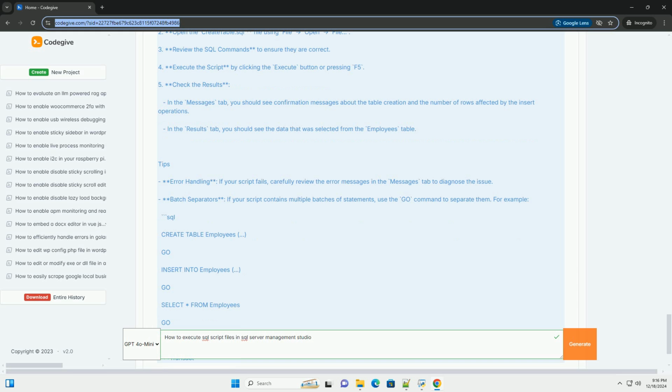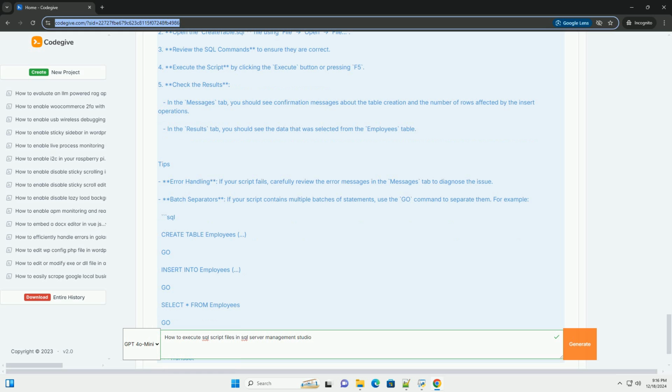After executing the script, you will see the results in the Messages and Results tabs at the bottom of the SSMS window. The Messages tab will show you any messages from SQL Server, including errors or success messages. The Results tab, if applicable, will display any data returned by select statements.